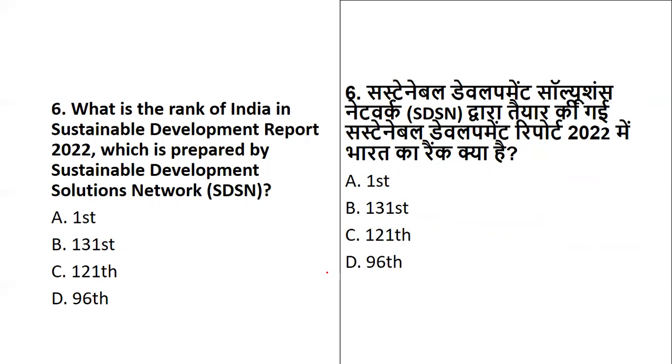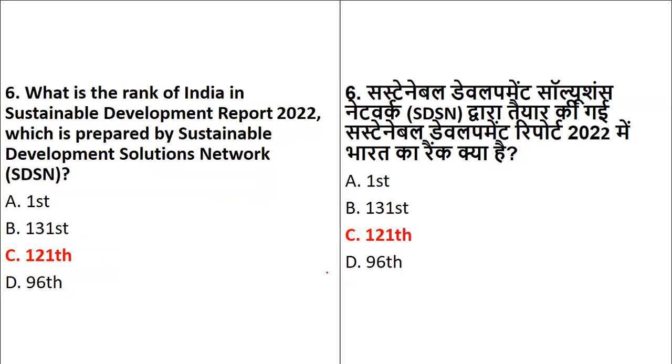Again, in some books, even in my questions, we have taken the rank of 2021, but now we are asking the rank of 2022. So as per the statistics of 2022, the rank of India with reference to sustainable development is 121. These are all factual questions. You should be able to summarize this very properly. There are a lot of indexes and a lot of reports. As I told you, for current affairs, you should keep separate notes ready and highlight them as per the 2022 statistics. So the rank of India in the Sustainable Development 2022 report is 121.